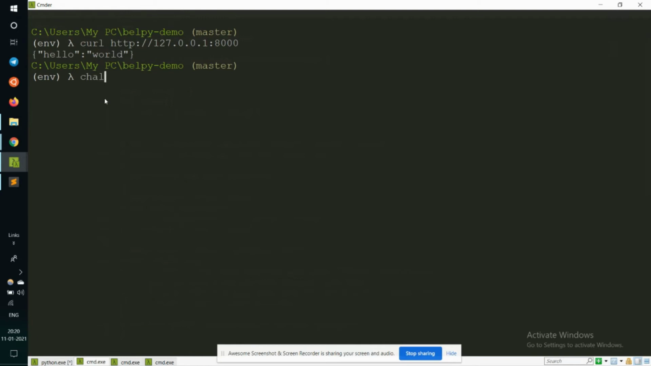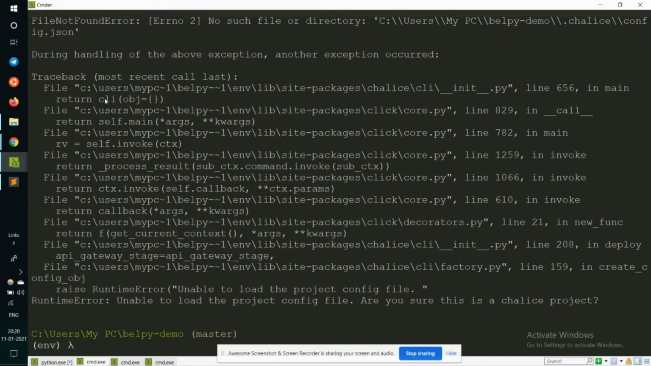So we will use the command chalice deploy, and this command will invoke the creation of a Lambda function that would be accessible via a REST API endpoint. And let us press it. Okay, I guess I missed out something.